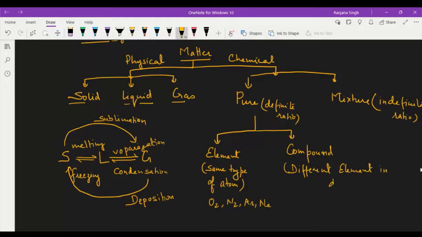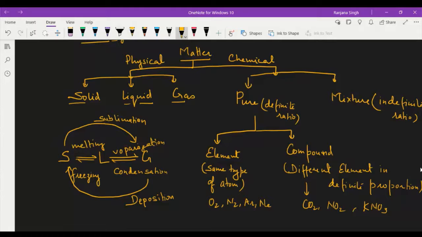in definite ratio, in definite proportion. Okay, in this case, more than one element is present, but in definite proportion. For example, CO2, NO2, KNO3. These all are compounds. It means in this case, carbon and oxygen are present in carbon dioxide in a definite proportion of mass, that is, carbon and oxygen are present in a definite proportion of mass.